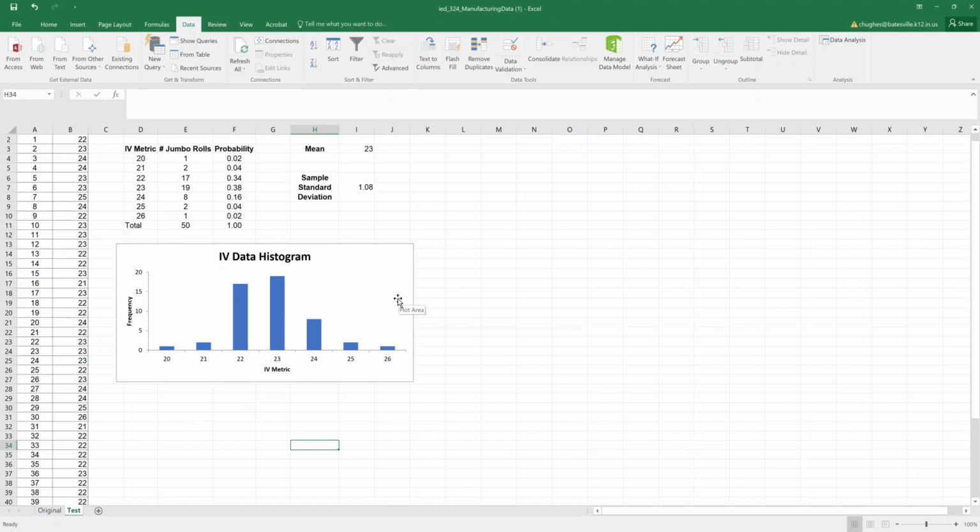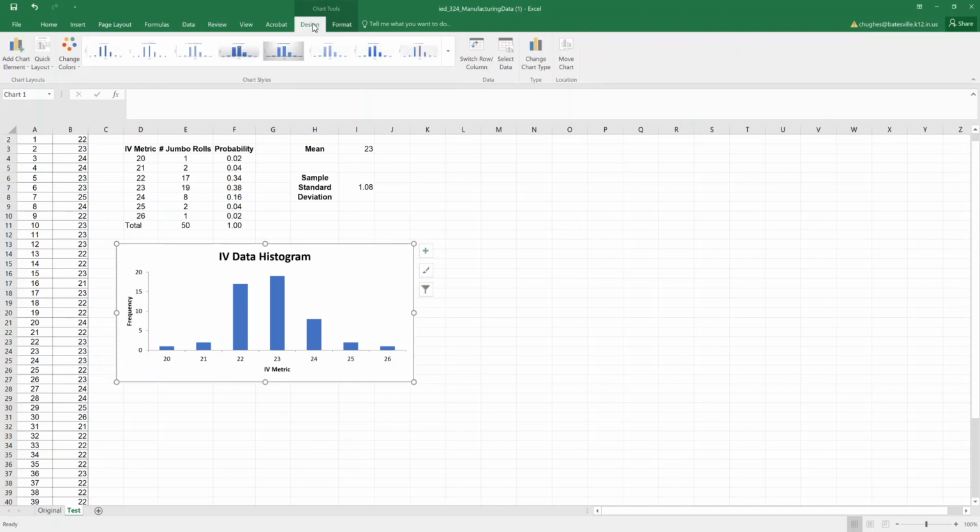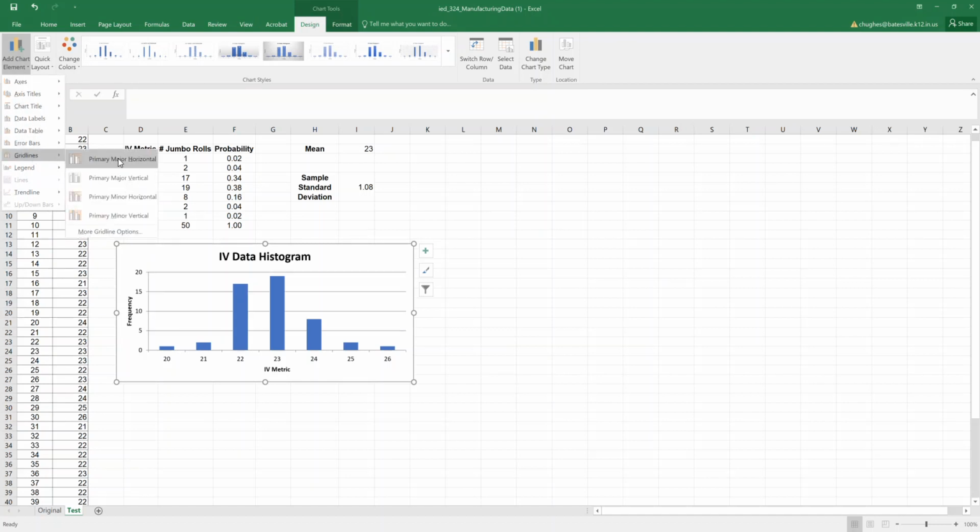The last portion that would allow us to edit our chart is when I select the chart, I can go up here under Chart Tools, choose Design, and under some of the options I can use Add Chart Element. Some other Add Chart Element options that might be beneficial would be things such as grid lines. Primary Major Horizontal, when you select it, will put major horizontal grid lines into our histogram.